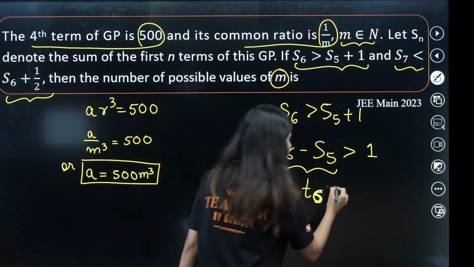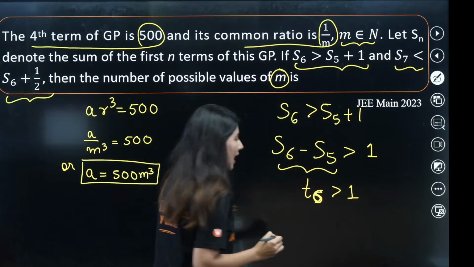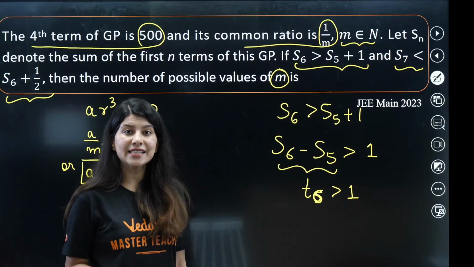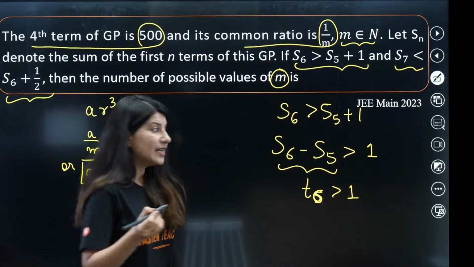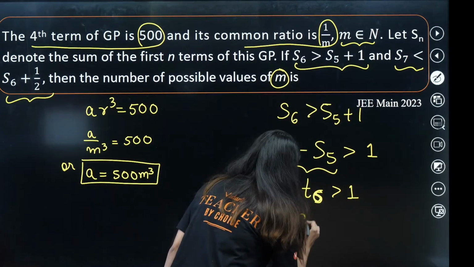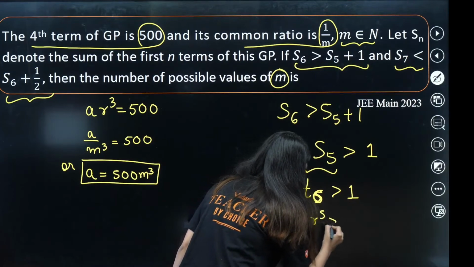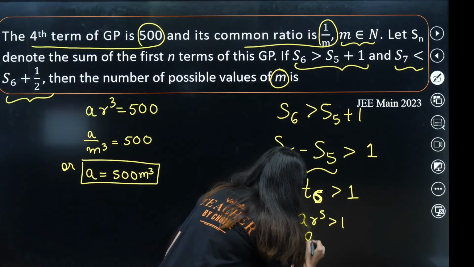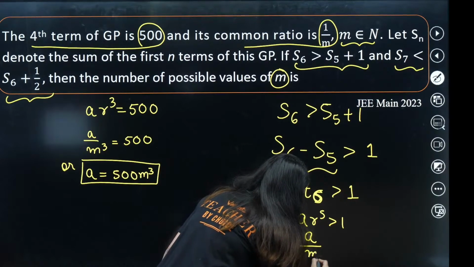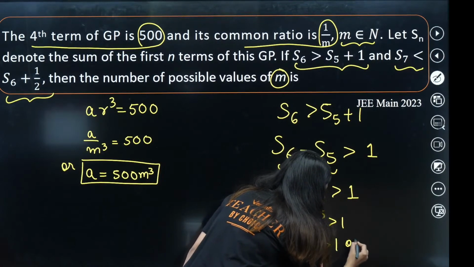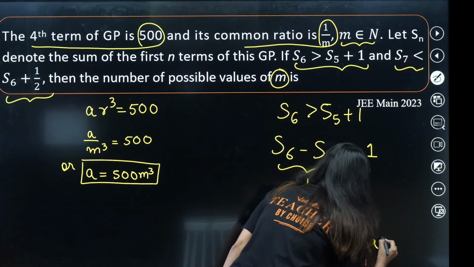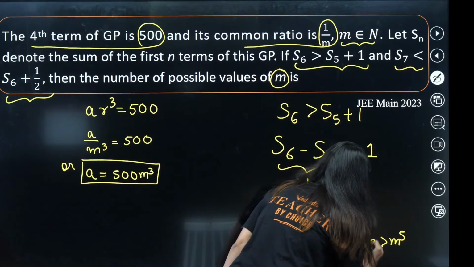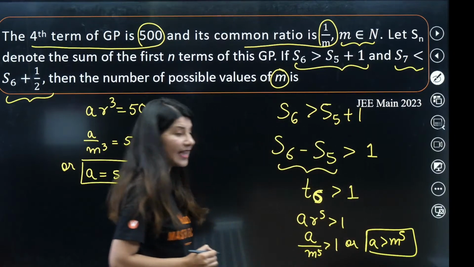So T6 is what? Greater than 1. And what is T6? T6 of the geometric progression is nothing but AR raised to power 5 greater than 1, or I can write it as A by M raised to power 5 greater than 1, or rather A greater than M raised to power 5.